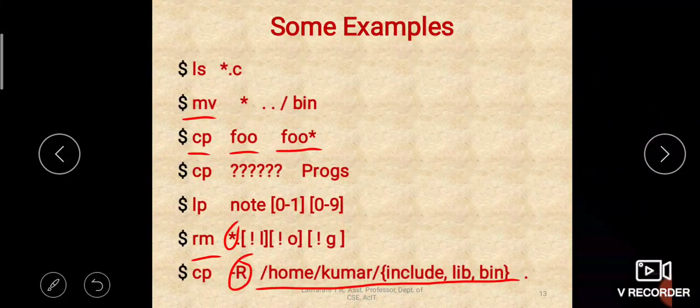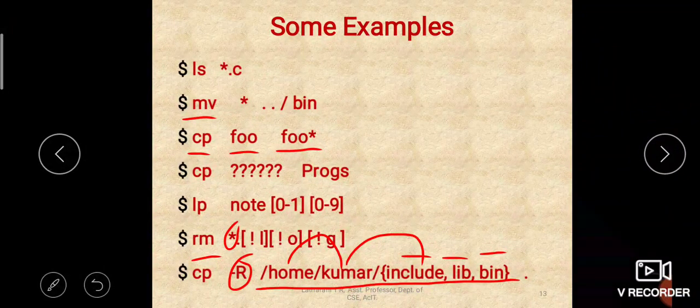It is starting with a slash. From root, under home, under Kumar we have three directories: include, lib and bin.